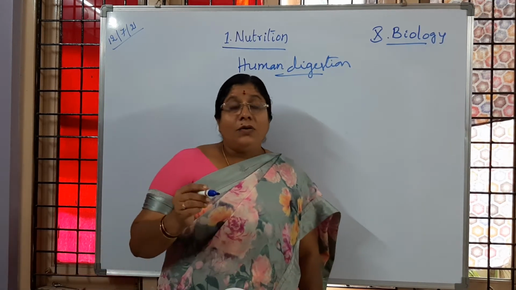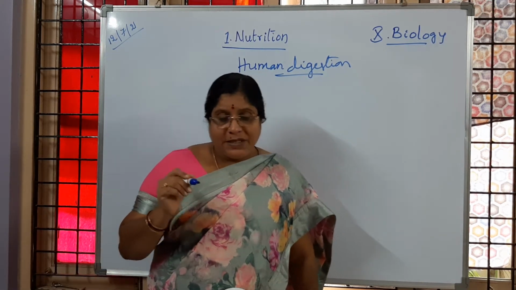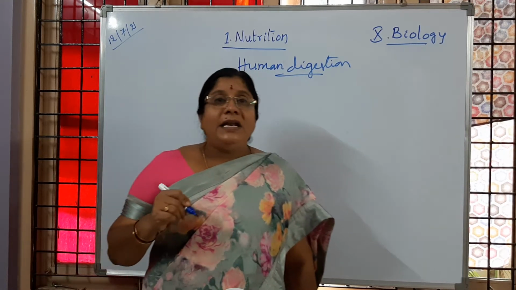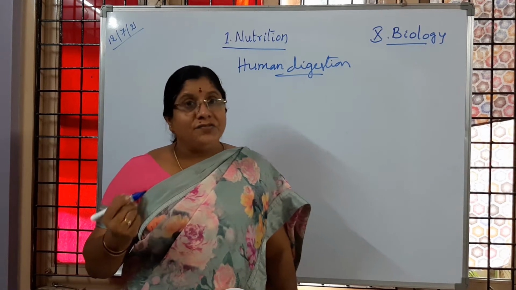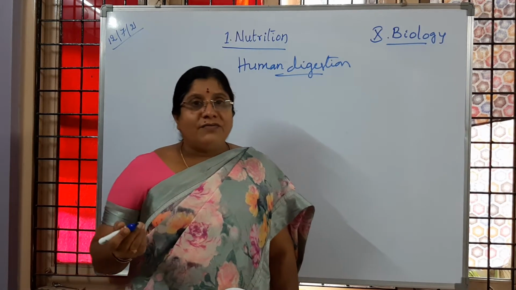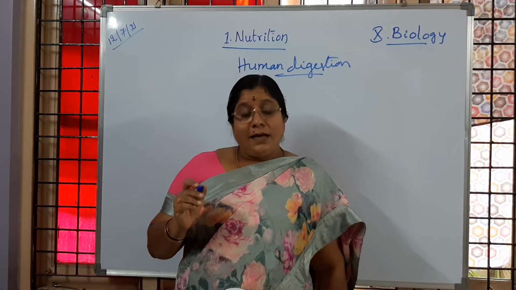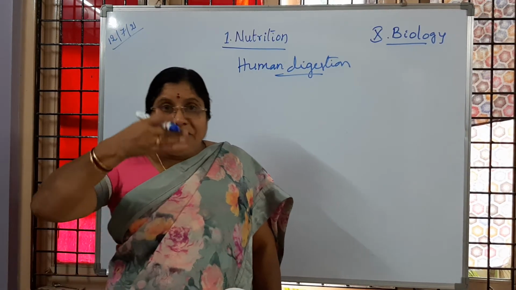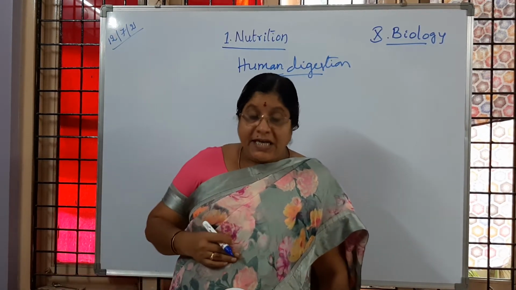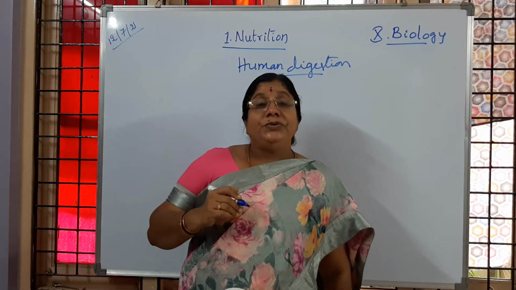Now the human digestive system is very complex in nature, and different parts are involved in the process of digestion, and different functions are carried out by the different parts associated with the digestive system.